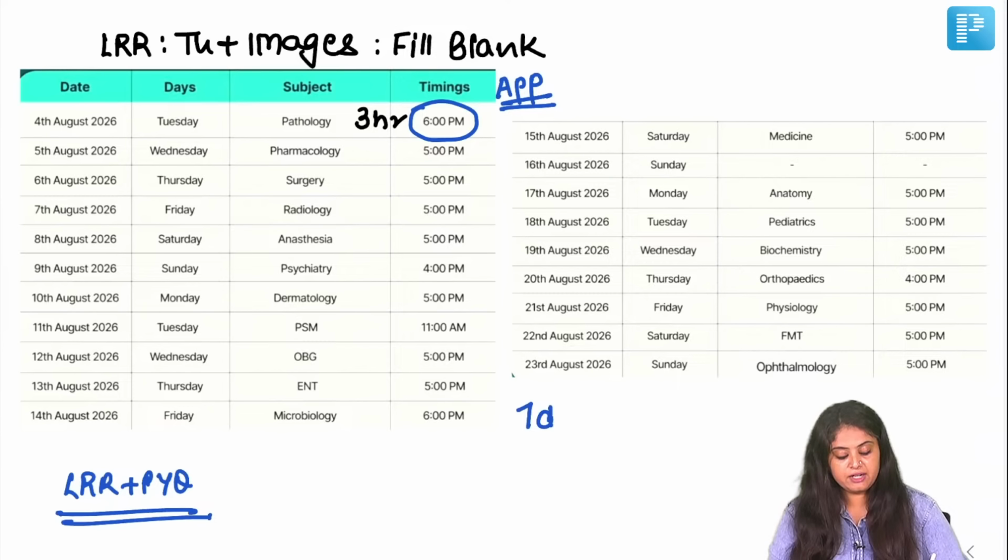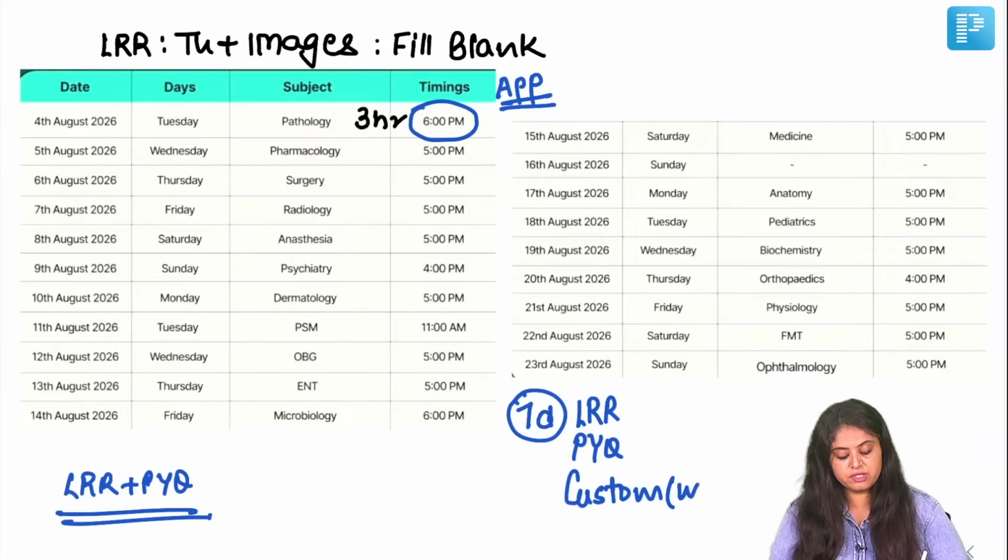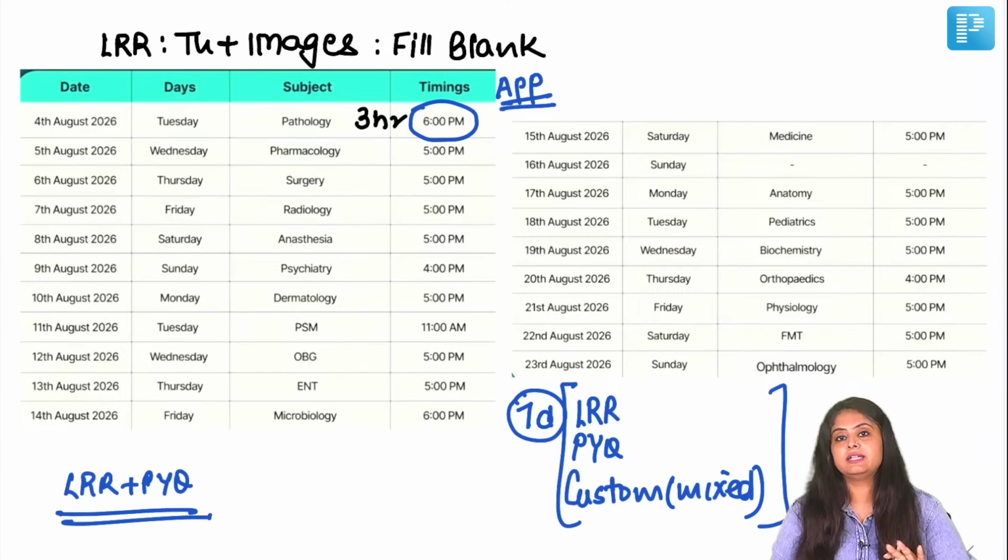Last week plan, I don't want to do another session on that. Last week plan will be a revision of LRR plus PYQs plus whatever best mixed bag of questions you can do. That will be your last week revision. I think that's already a lot on your plate, and after this you cannot accommodate more.